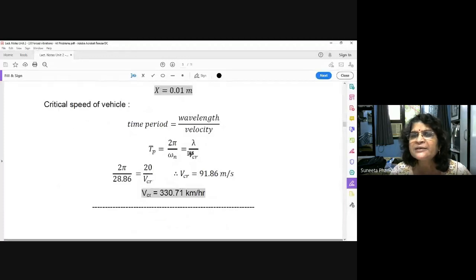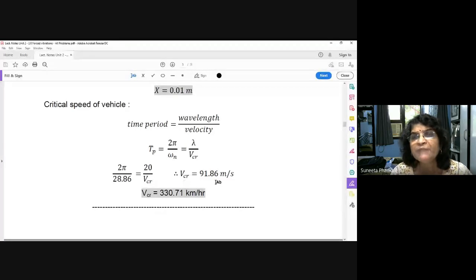Nothing else, here we are doing the reverse thing. We know omega n, and we are converting it into VCR with this formula. Linear velocity is converted into rotational velocity, or here rotational velocity is converted into linear velocity. So 2 pi upon omega n, which we already found as 28.86, is equal to lambda, which is 20 meter, upon VCR. So VCR is equal to 91.86 meter per second.